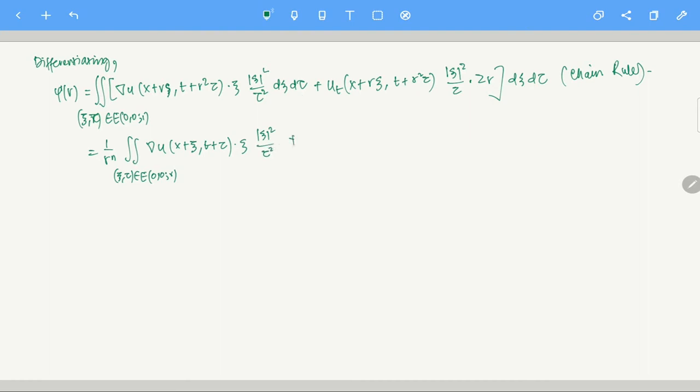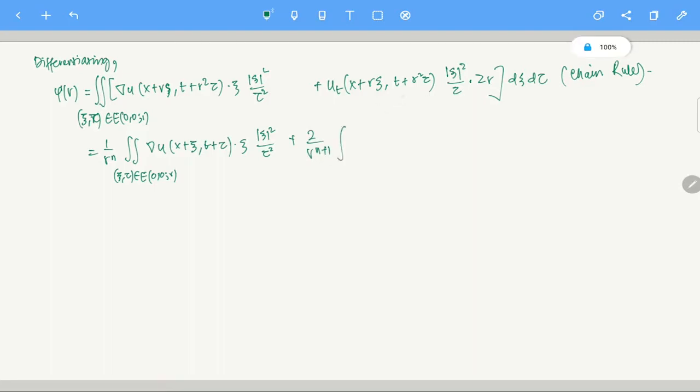That part is there. I am not writing d xi d tau, because that is already there always. So I am just skipping this part. So 2 by r power n plus 1, this is also coming.